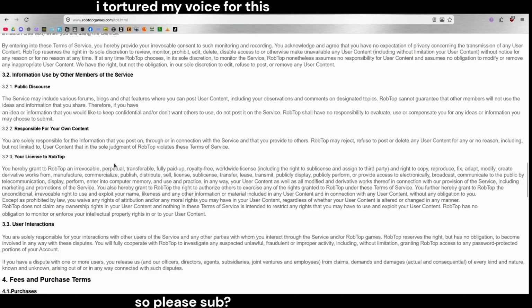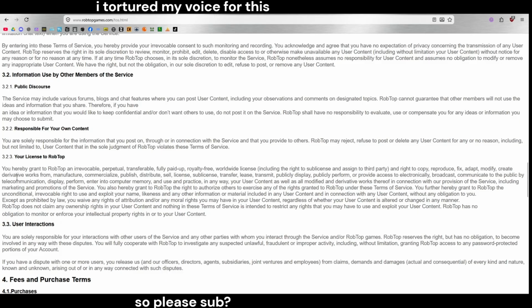3.2.3 Your license to RobTop. Hereby granted to RobTop an irrevocable, perpetual, transferable, fully paid up, royalty-free, worldwide license, including the right to sub-license to any assigned third party, and right to copy, reproduce, fix, adapt, modify, create derivative works from, manufacture, commercialize, publish, distribute, sell, sub-license, transfer, lease, transmit, publicly display, publicly perform,